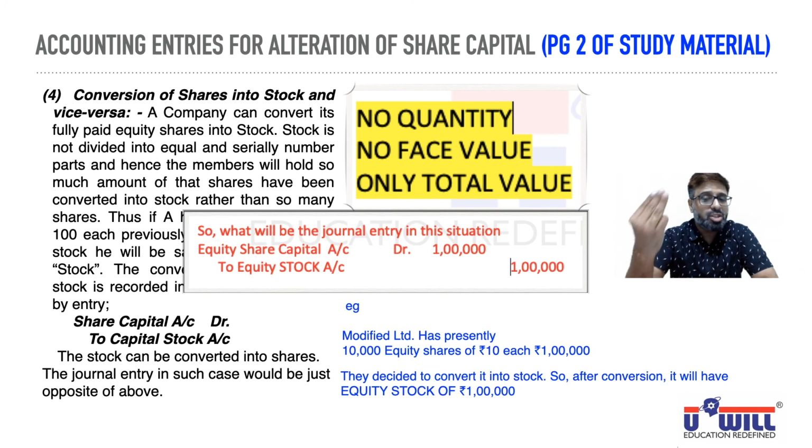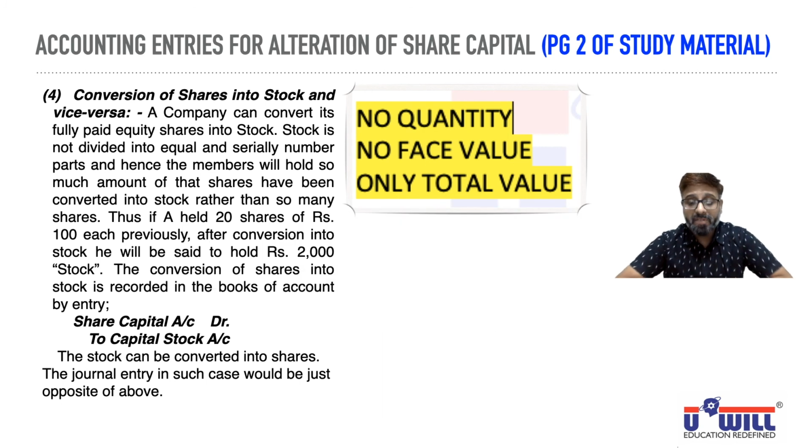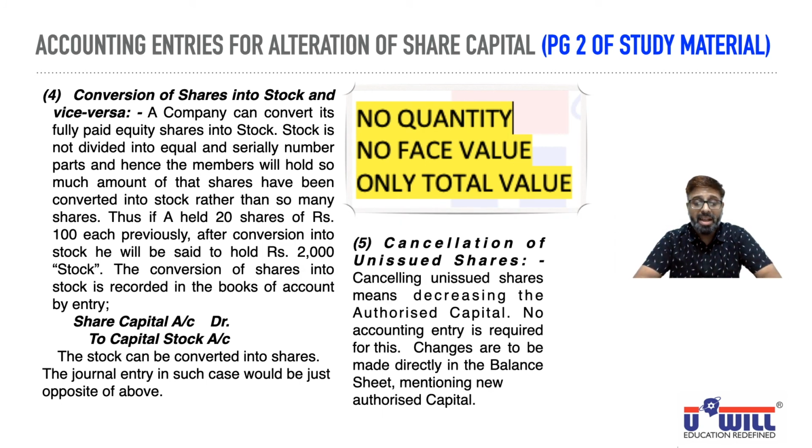These are the main three cases of alteration in which changes are taking place, but still the total share capital is remaining same. Now, last but not the least, cancellation of unissued shares, not relevant because it will not have any journal entry. What do you mean by cancellation of unissued shares? Right now, let us say company has 1 crore shares of rupees 10 each in authorized capital. I repeat, 1 crore shares of rupees 10 each in authorized capital, out of which company has issued 60 lakh shares of 10 each in the public.